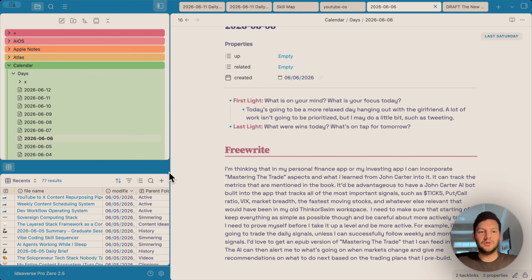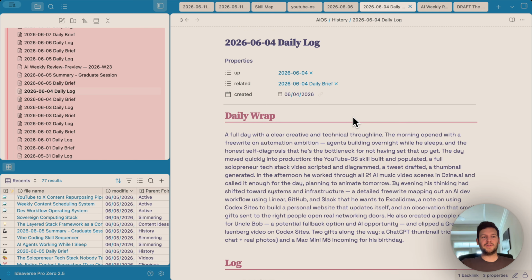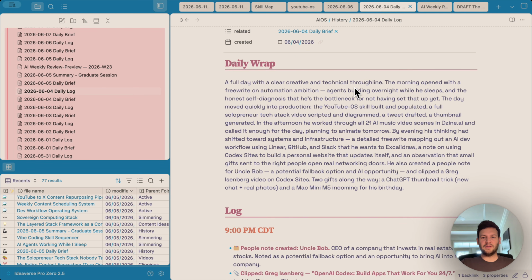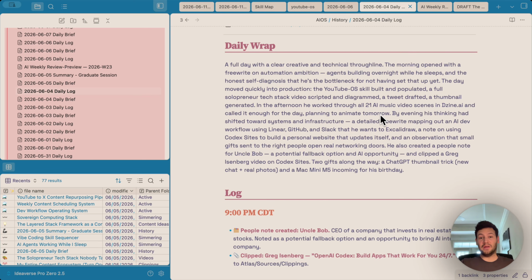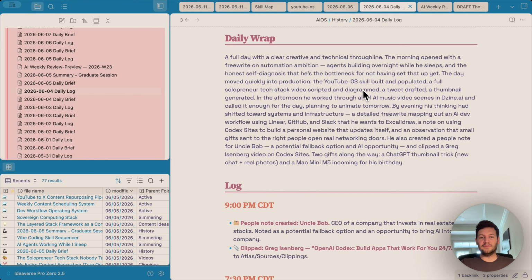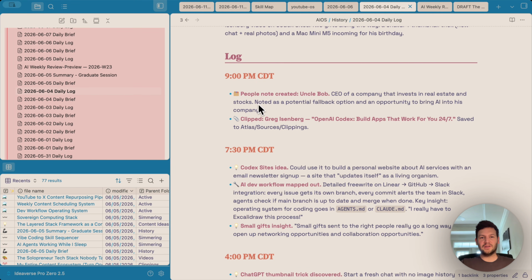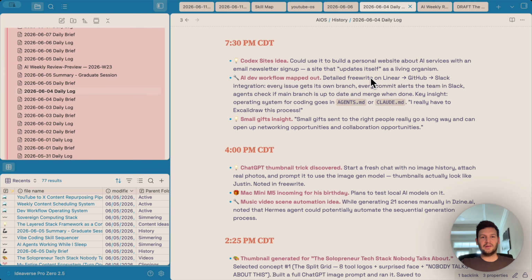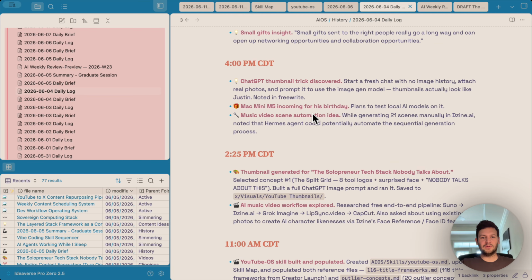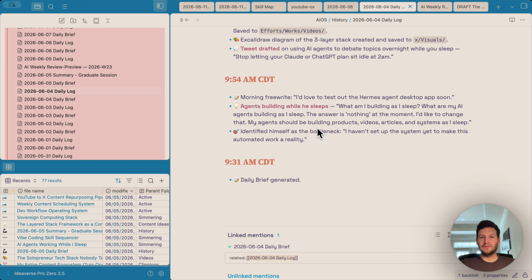Now let's go ahead and show you what a daily log looks like. So here's an example of a daily log. I have June 4th selected, and it gives me an overview of everything that I got done during the day. This is all AI generated, by the way. I didn't write any of this. And then it logs several times throughout the day what I did. So it logs what I did at 9 p.m., 7:30, 4 p.m., 2:25, and there you go.